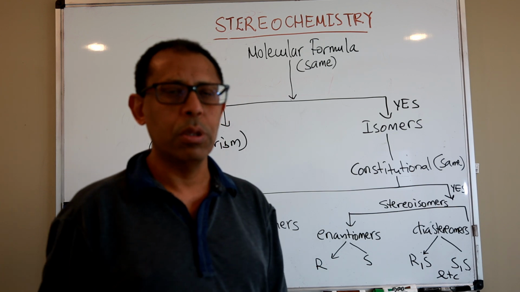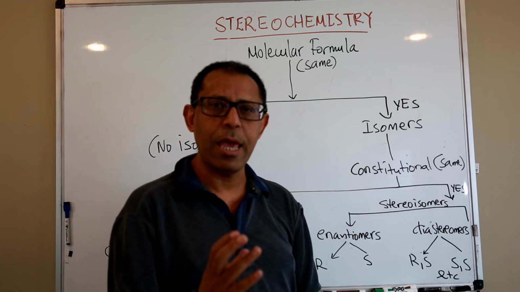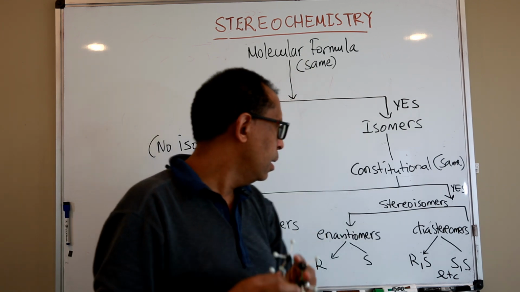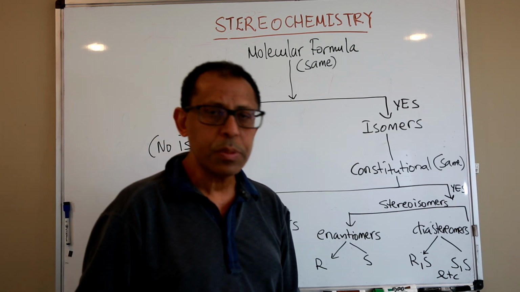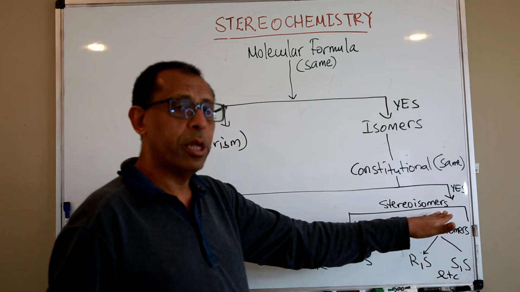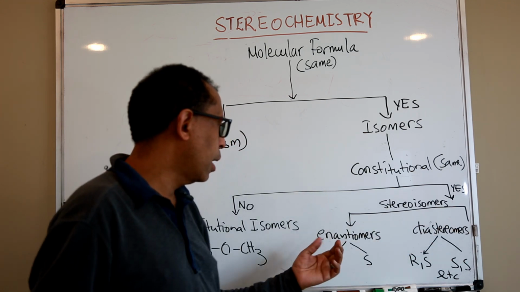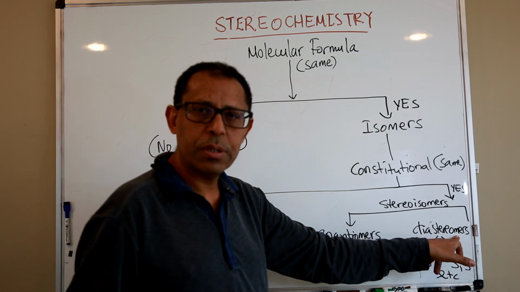They are constitutional isomers. But if the constitution is the same, the sequence of how they are bonded is the same, they would qualify as stereoisomers. But within stereoisomers, you also have two classes: enantiomers and diastereomers.